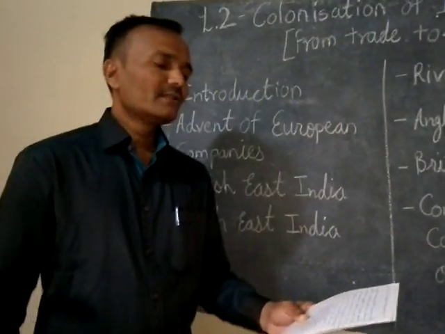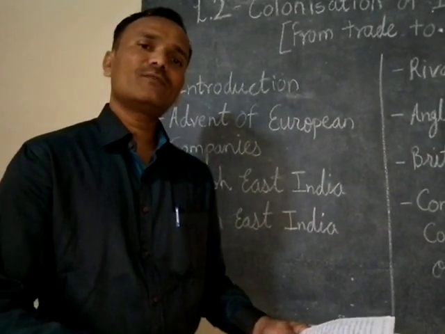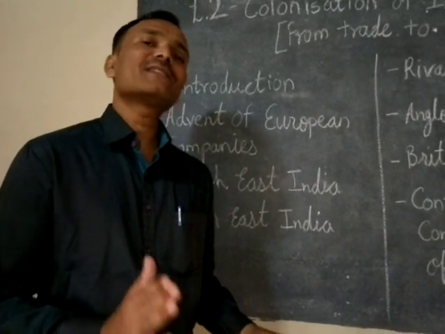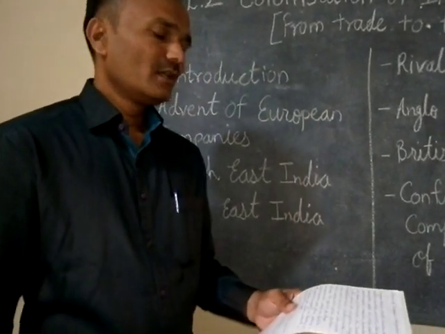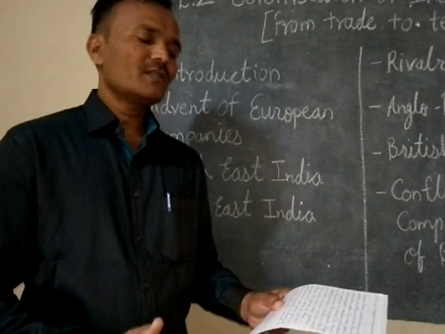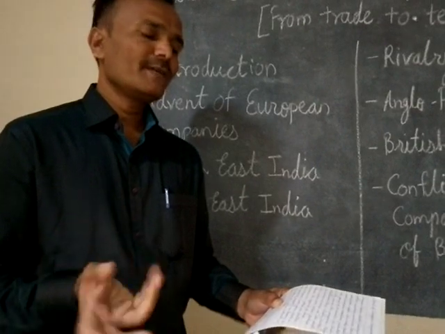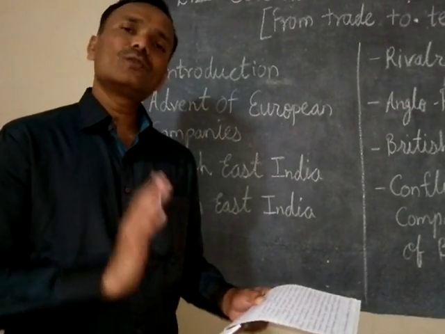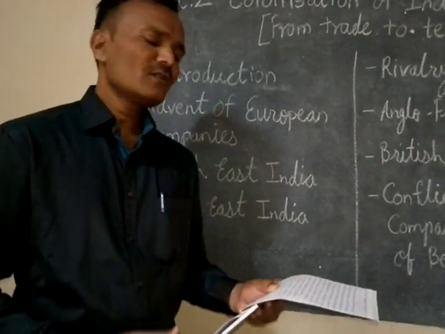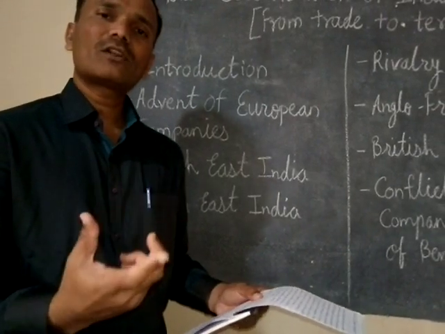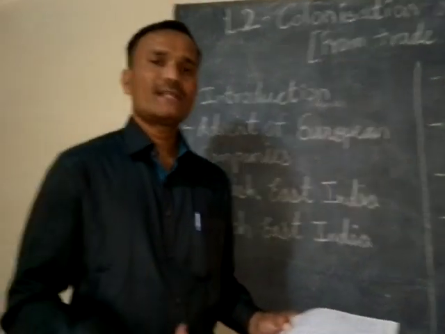Then these centers were called factories. Why? Because the officials who were working in those companies were called factors, and so these centers are called factories. These companies were given whole and sole powers, that means a monopoly in trading, and in return the rulers of those European countries received a particular share of the profit from these groups of merchants or centers, we can say. So this is how the European companies were formed.